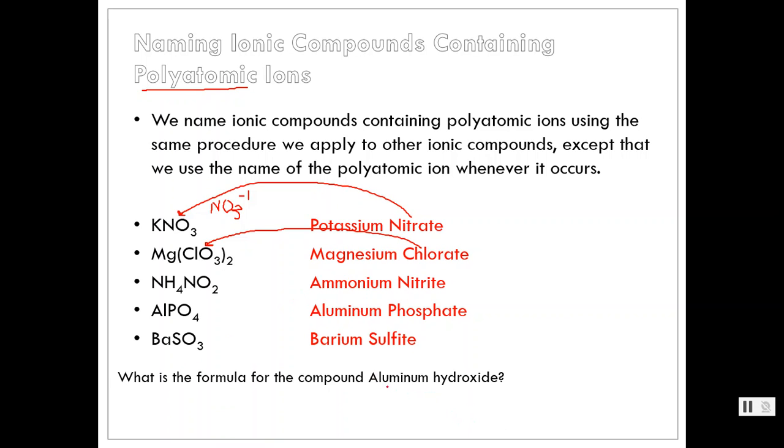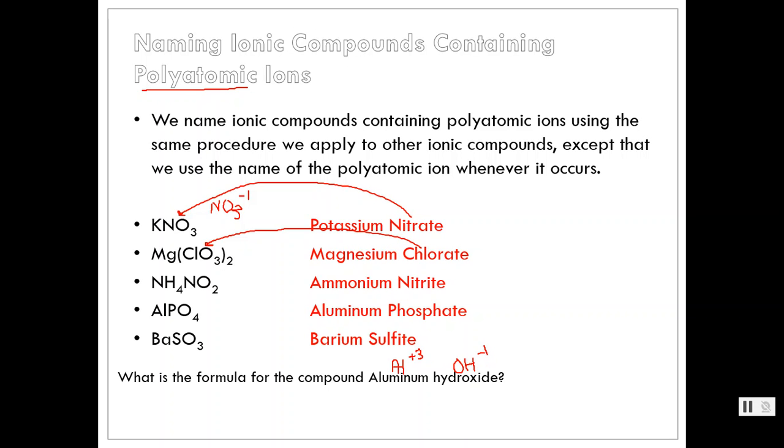If I was to give you the name aluminum hydroxide, you should be able to give me the balanced chemical formula for that. So reading this, the thought process would be, oh, aluminum. Oh, okay, that is a metal. Aluminum likes to be +3, according to the chart previous in this unit, and I believe it was also listed in the ions for chapter 4. Hydroxide, oh, that's a polyatomic. That was on my polyatomic list that I gave you. That is OH, and that polyatomic has a -1 charge.